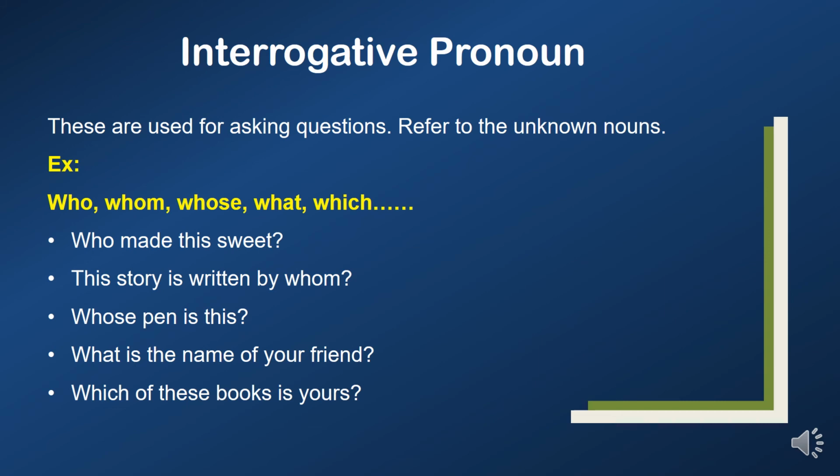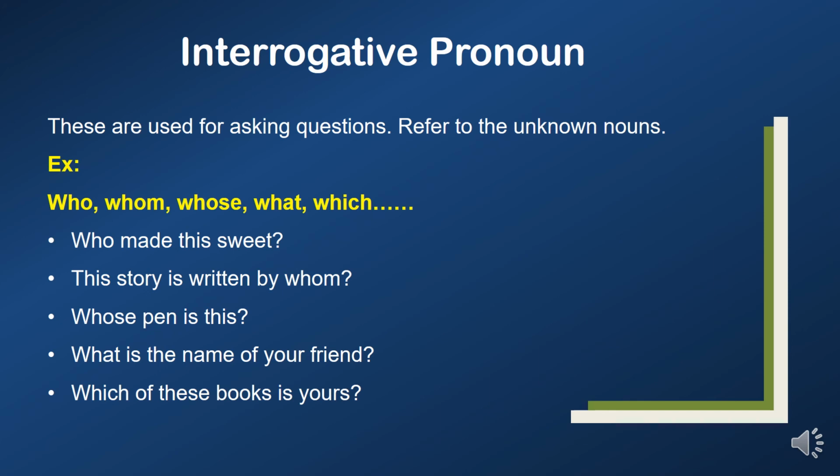Interrogative pronouns. These are used for asking questions. They refer to unknown nouns. Let us see: who, whom, whose, what, which. All these are examples. Who made this sweet? In this sentence, we don't know who made the sweet. That's why we say these interrogative pronouns are used to refer to unknown persons.